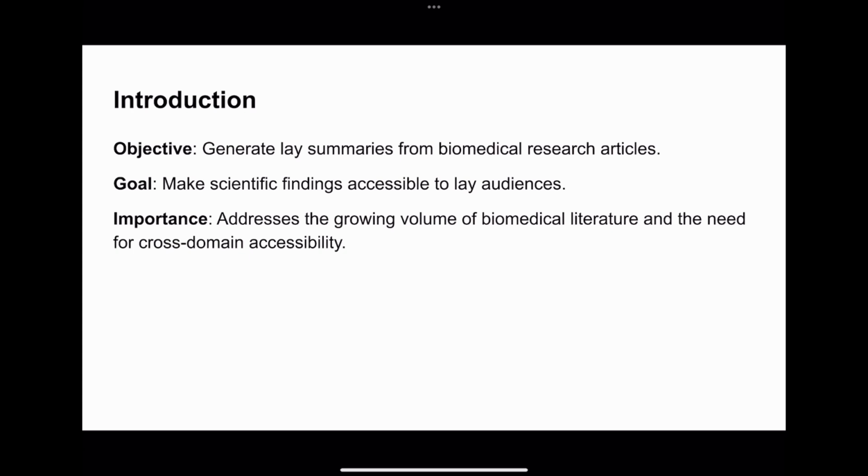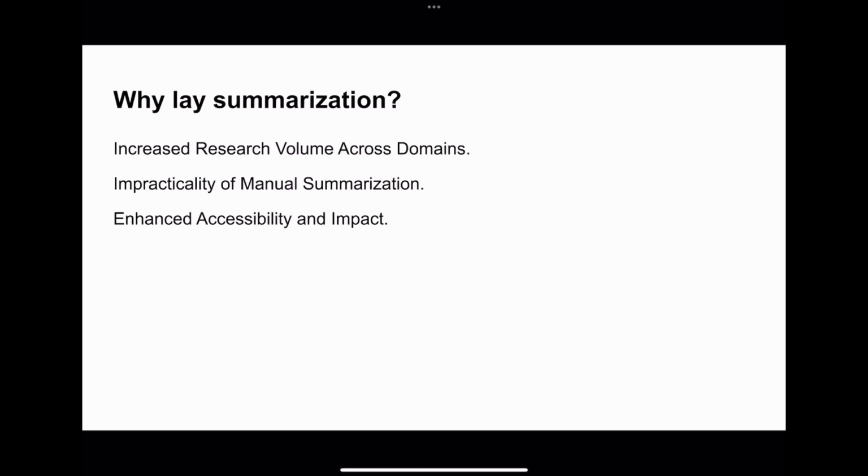The objective which we had at hand was to generate lay summaries from biomedical research articles, and we wanted to make these research findings in the biomedical literature accessible to a lay audience. With the increased number of research articles across every domain, it is impractical to do manual summarization. Automated lay summarization can significantly enhance the reach and impact of research findings by making them accessible to a wider audience, which includes patients, healthcare providers, policymakers, cross domain researchers, as well as the general public.